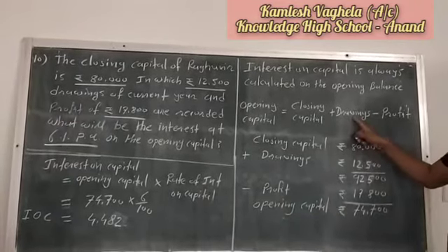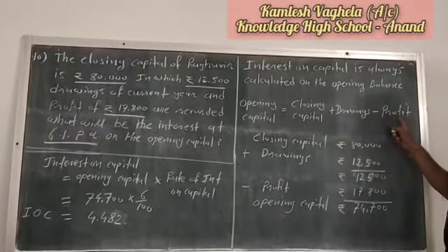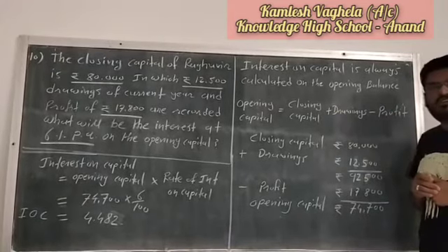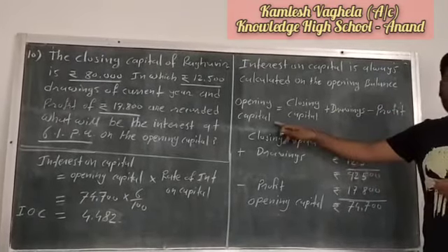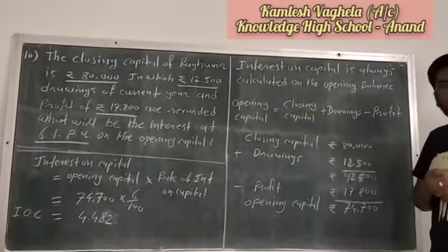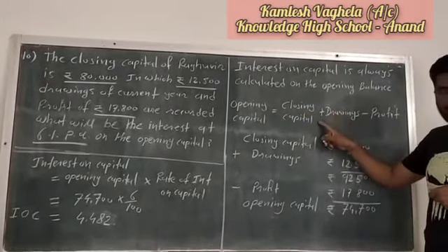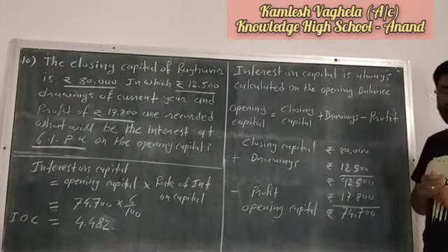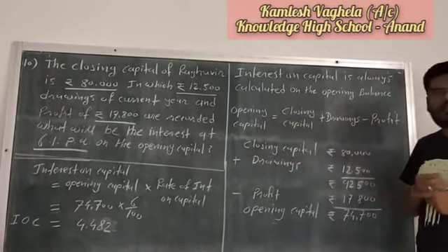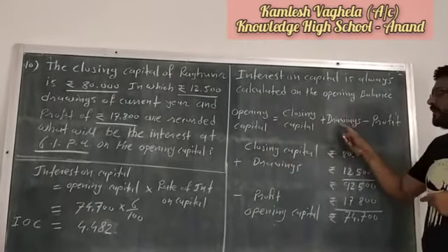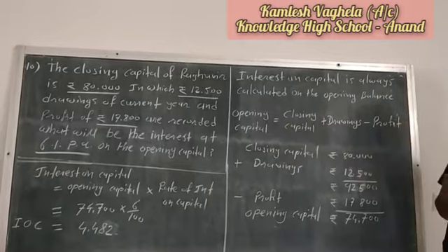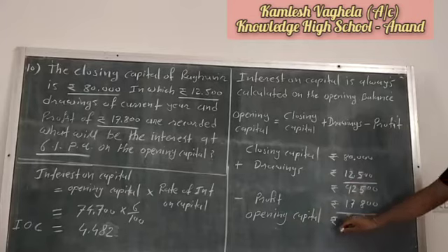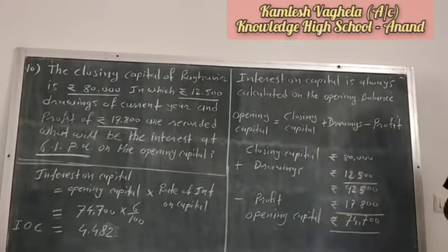Now there is one question. Drawing is always minus from the capital and profit is always added in capital. But in this example, when you have to find the opening balance of capital from the closing balance, drawing is added and profit is subtracted. Remember, I repeat, whenever you have to find the opening balance of capital from the closing balance of capital, you have to add drawing to capital and subtract profit from the capital, so that you get the opening balance of capital. Now we have the opening balance of capital, that is 74,700.